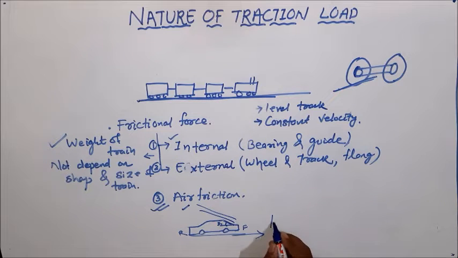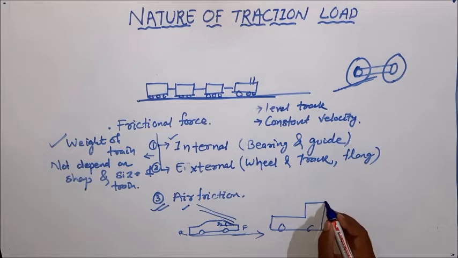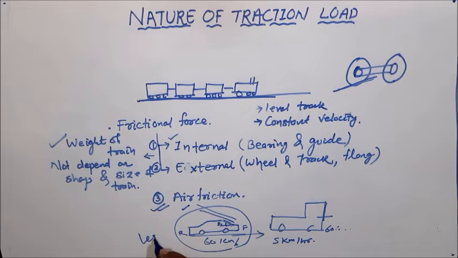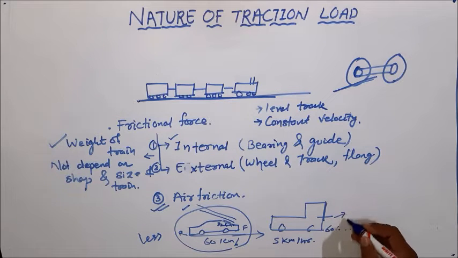But when you think about a truck, you can see the front glass is mounted vertically. If my wind speed is 5 km per hour and my vehicle speed is 60 km per hour, and here also 60 km per hour, the speed remains the same and the air speed also remains the same. But due to this arrangement, here it is 90 degrees, here it is 30 degrees, so the air resistance or air friction of the car is less and the air resistance of the truck is high.